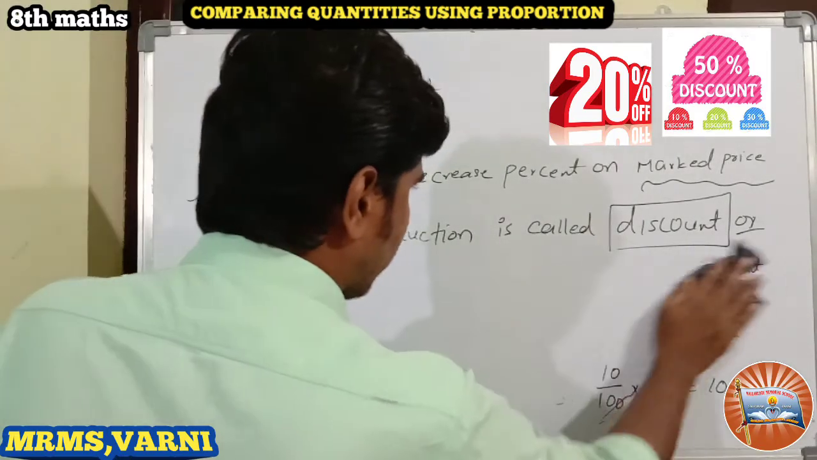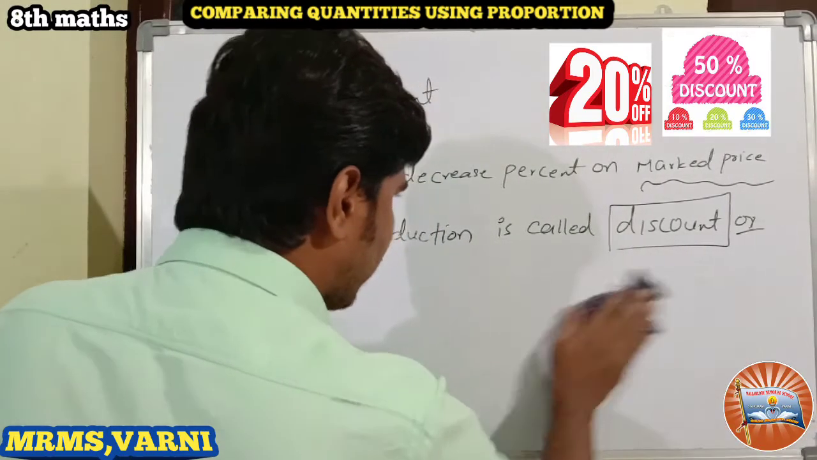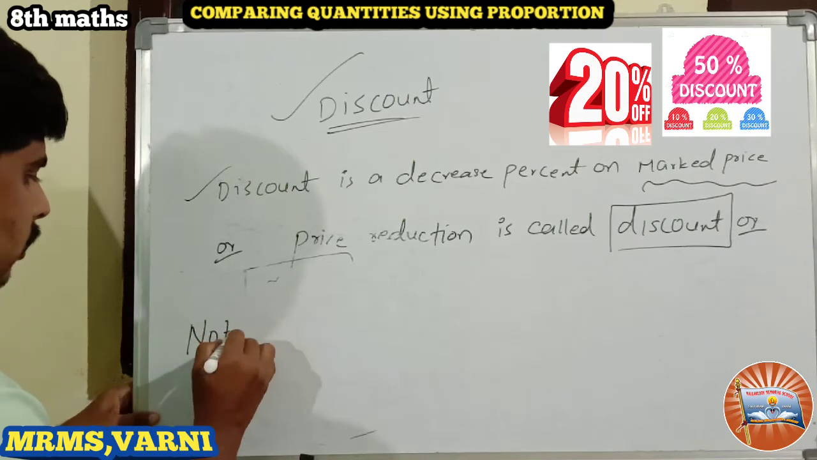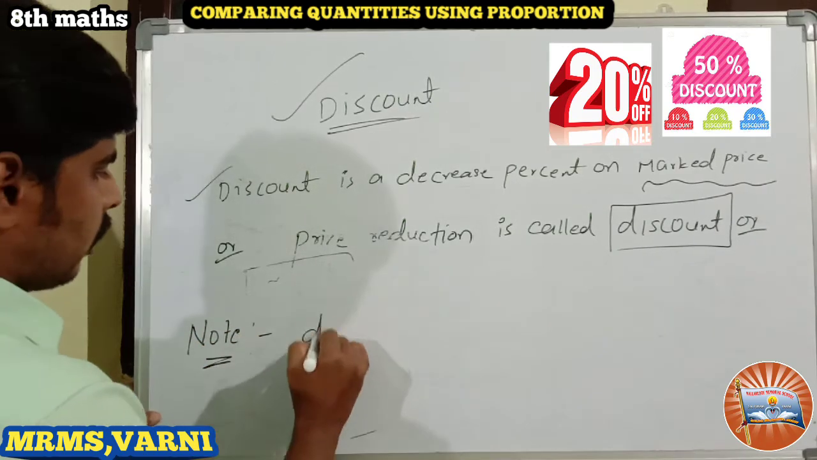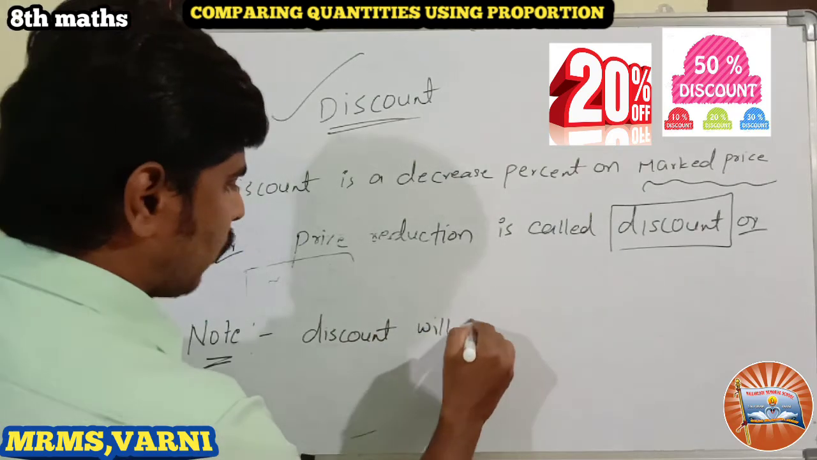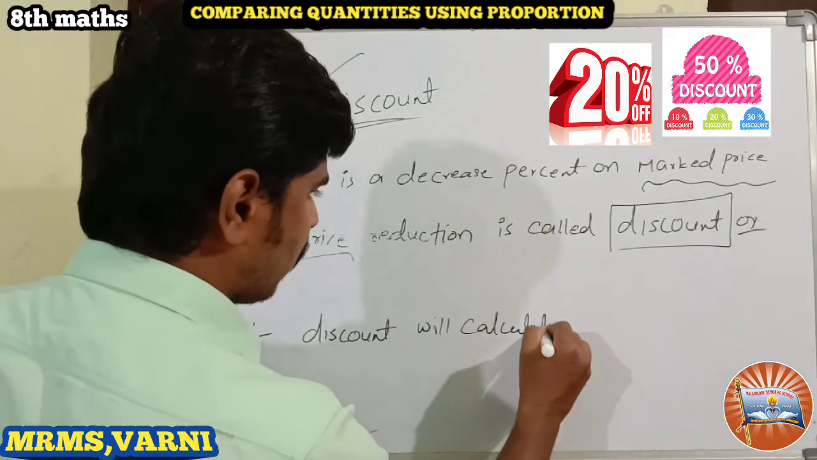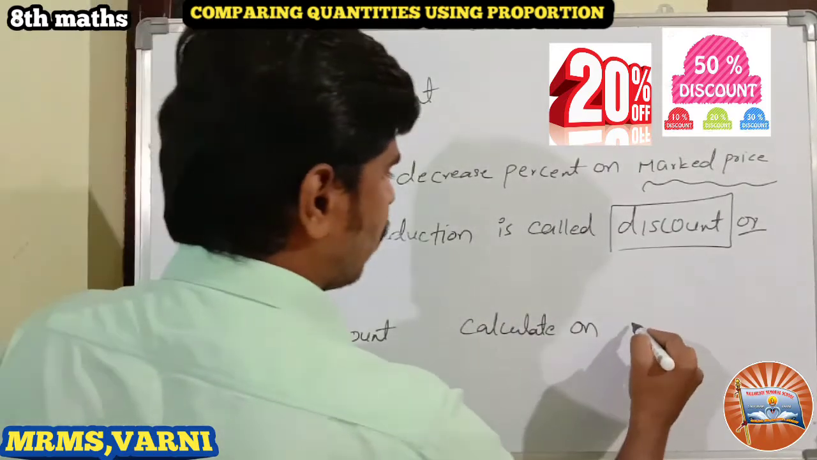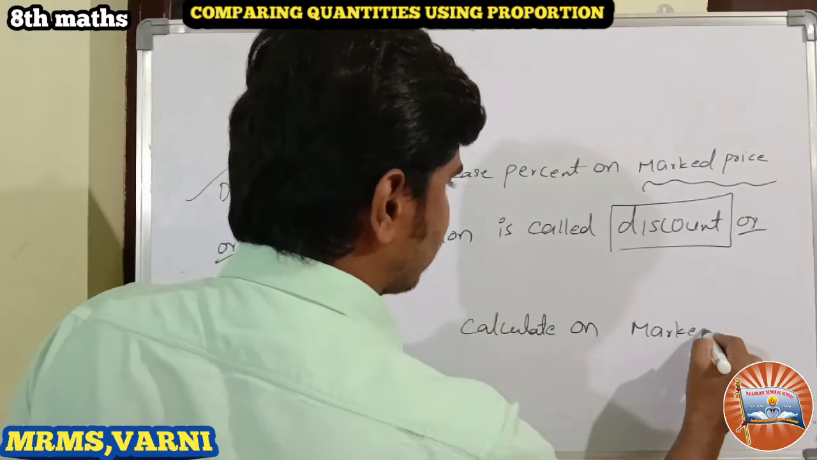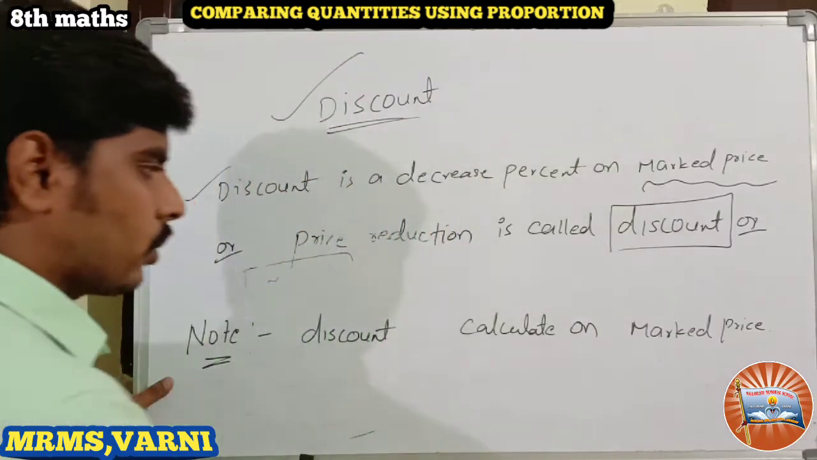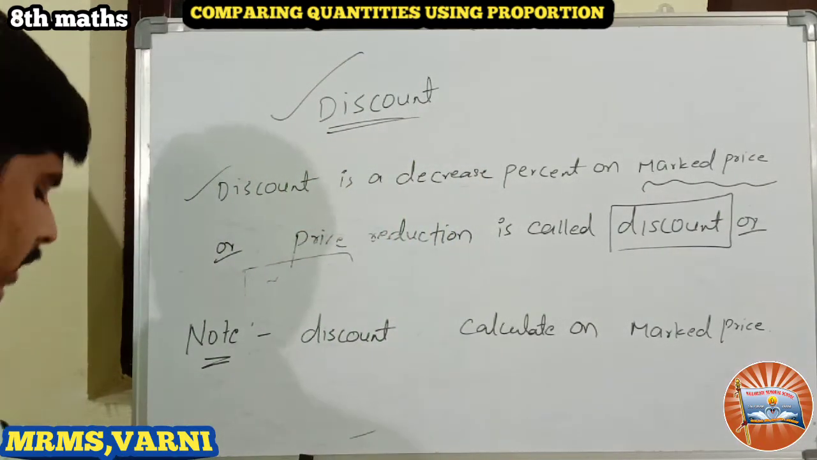Discount is nothing but price reduction on the market price. Remember one note here: discount is calculated on the market price. On the market price we take the discounts. Let us see one example.